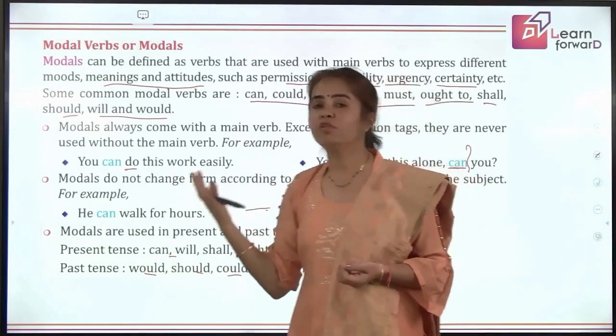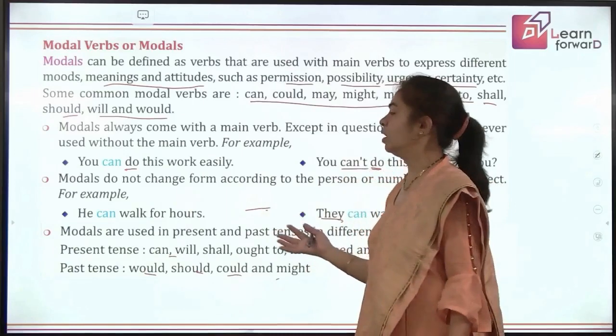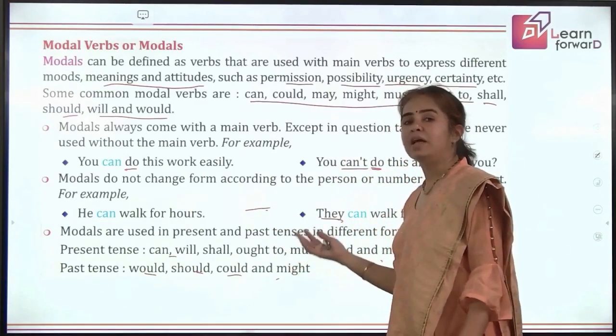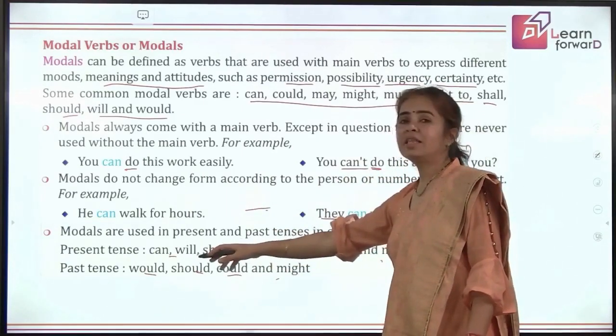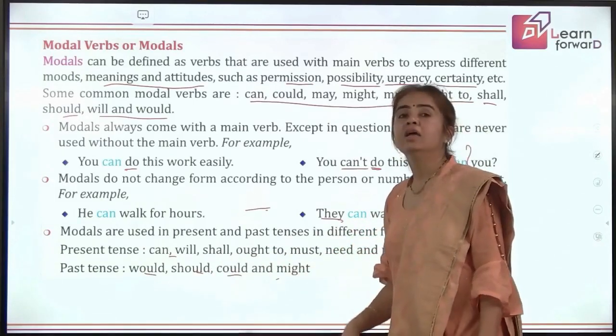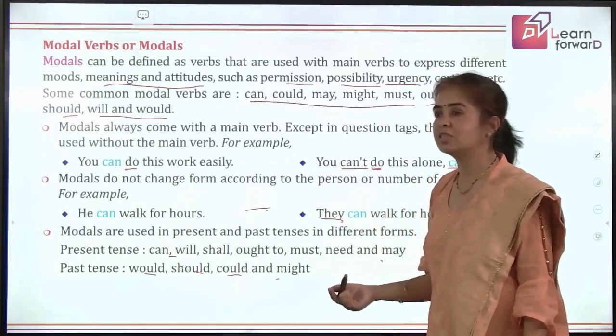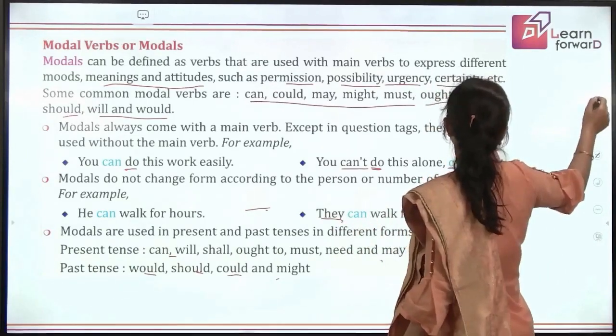Should has a different meaning, a different perception, right? We'll be learning ahead about more modals. It is enough to understand that some of these modals are in present tense and some in past, and sometimes they are used in other contexts also. So let's learn more about modals.